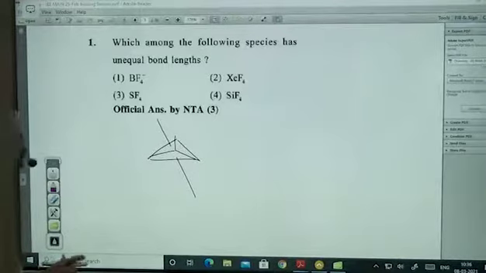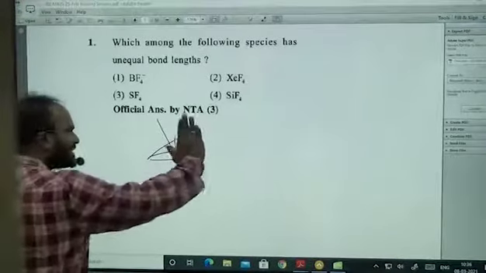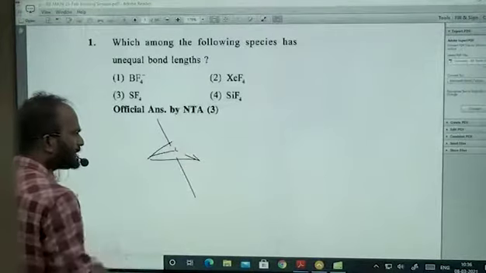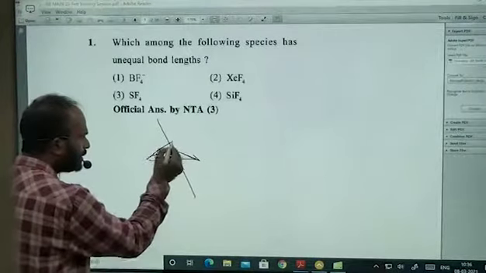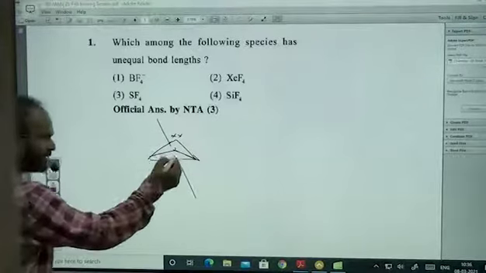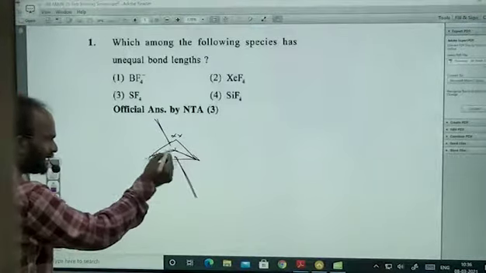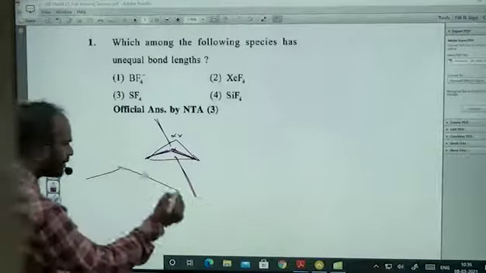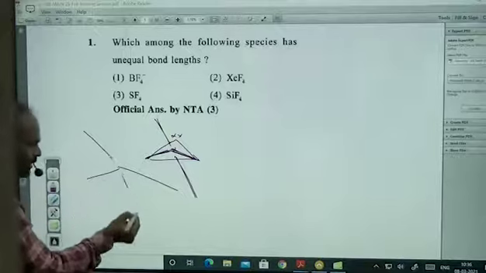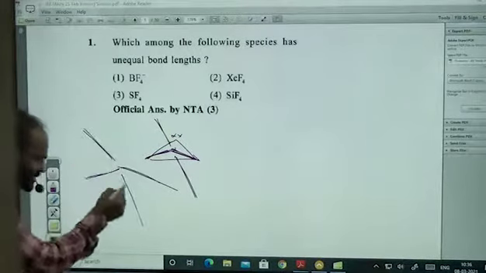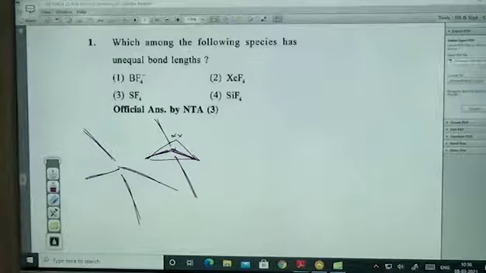Now for the seesaw shape, I will remove this one here and have the lone pair here. This is a bond pair, this is a bond pair, this is a bond pair, this is a bond pair. Definitely this bond length and these bond lengths are not equal. Am I right or not?